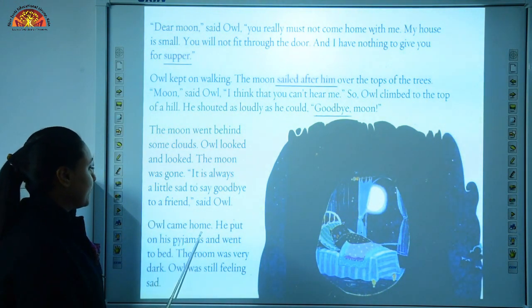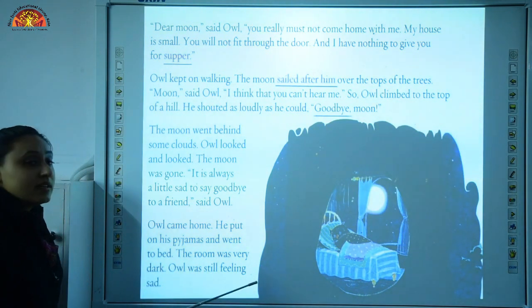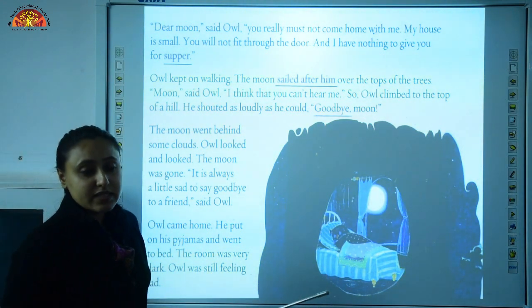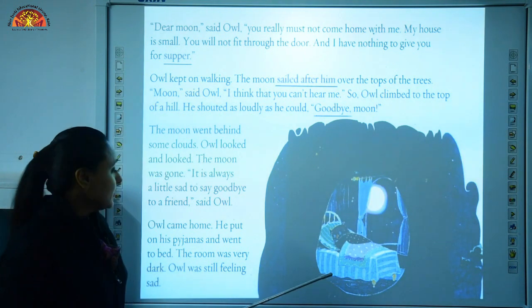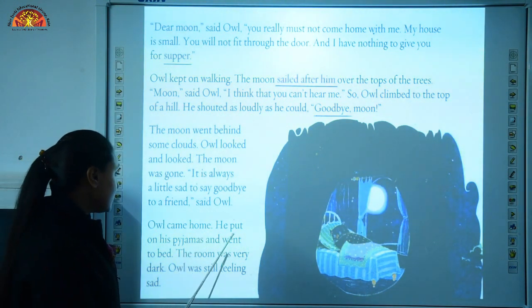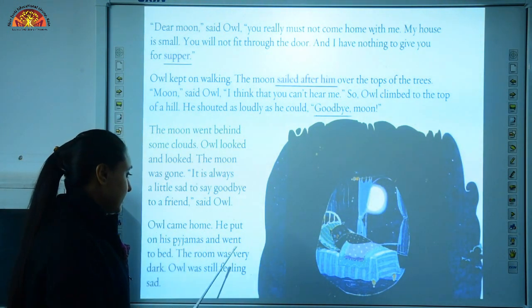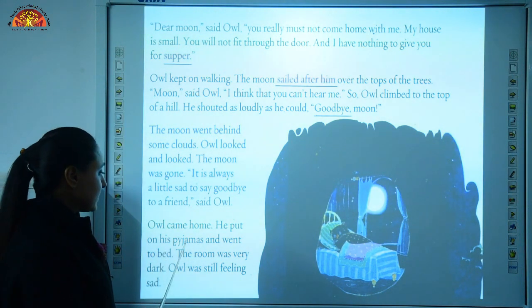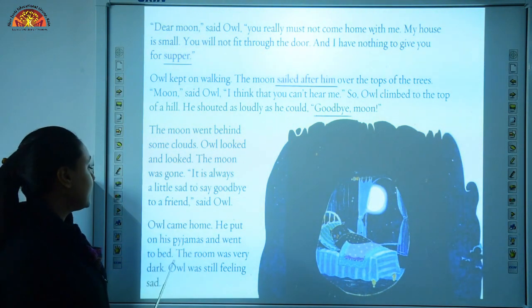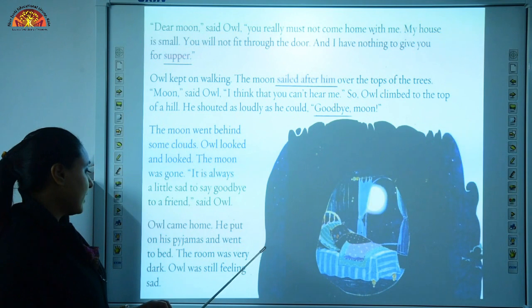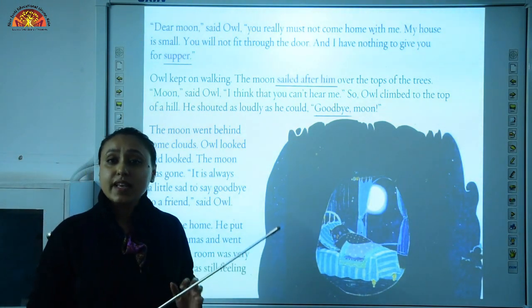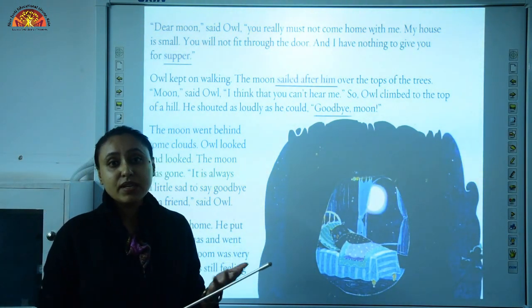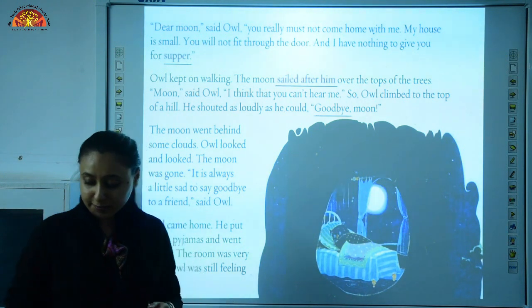Owl came home. He put on his pajamas and went to bed. The room was very dark. Owl was still feeling sad. So, children, this story is depicted at night time, okay. So, he went home, he wore his pajamas and turned to his bed. The room was very dark and owl was still feeling sad because it is night time, it is darkness all around, okay.